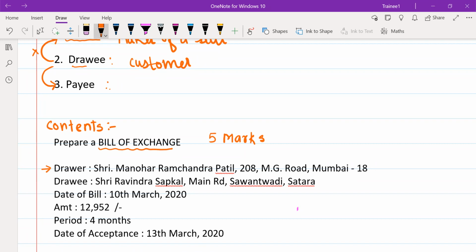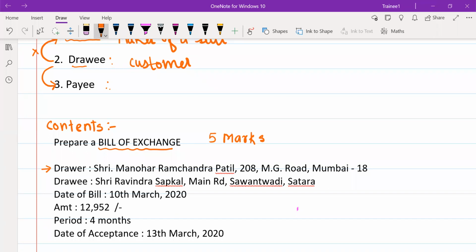Drawer means the person who prepares the bill. Generally, the seller is the drawer. In this case, we can see Sri Manohar Ramchandra Patil is the drawer, and next to it we have given his address: 208 MG Road, Mahatma Gandhi Road, Mumbai 18.